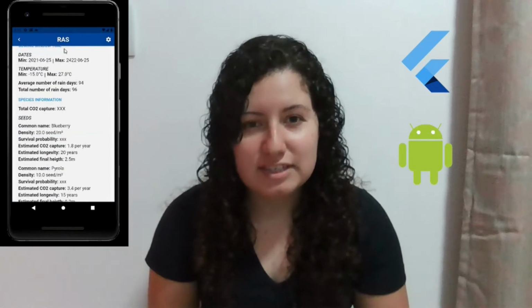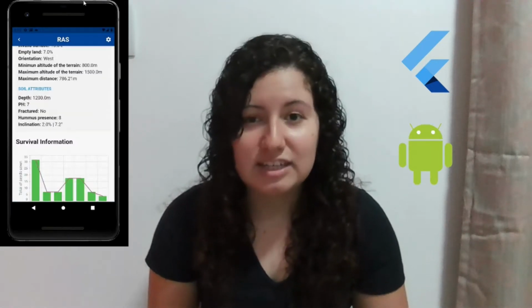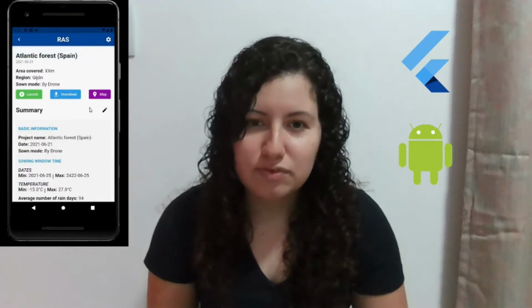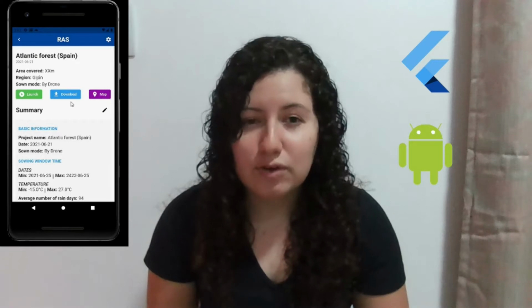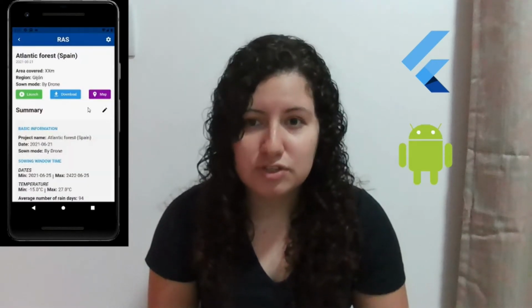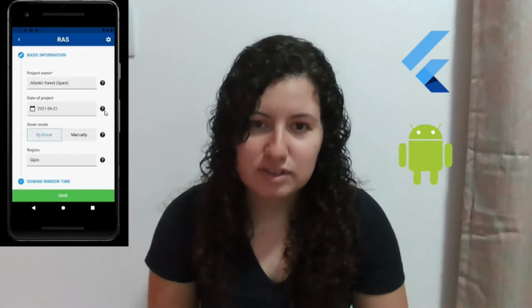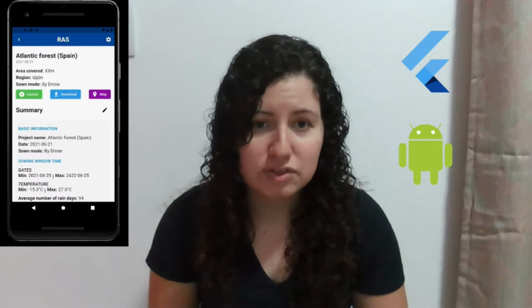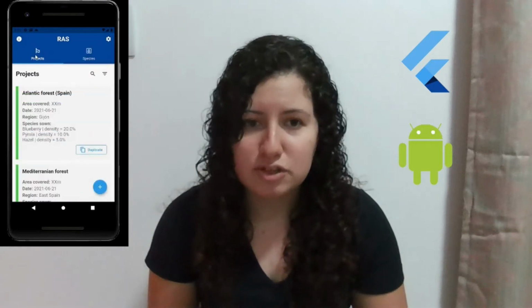My project this year is called HAS, and it is an Android app developed using Flutter to help on reforestation projects. With the collaboration of our partners Drone Korea, this app will be used to prepare reforestation projects by allowing users to register the areas, soil metrics, species information, and much more.